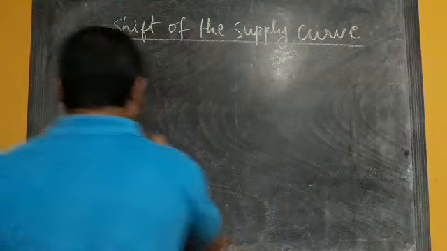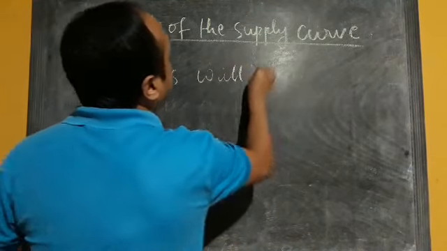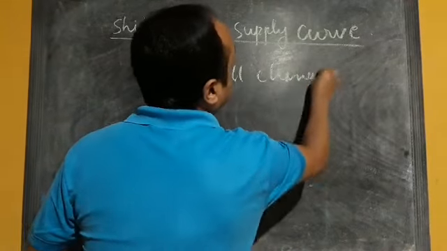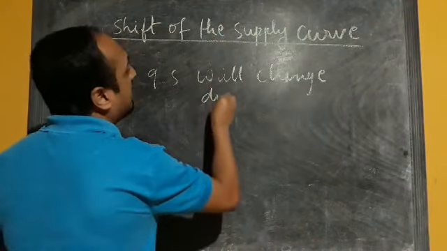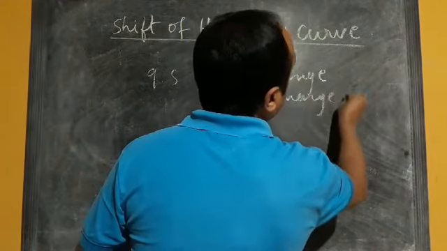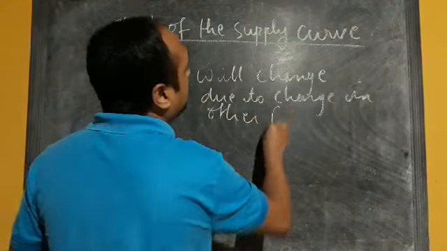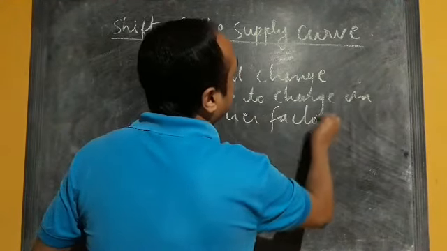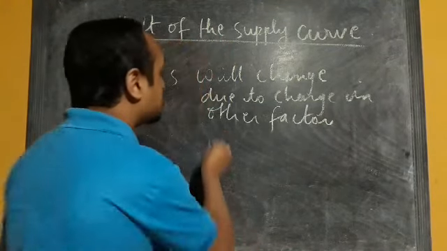So here the quantity supplied will increase or decrease due to a change in other factors. And what are those other factors?